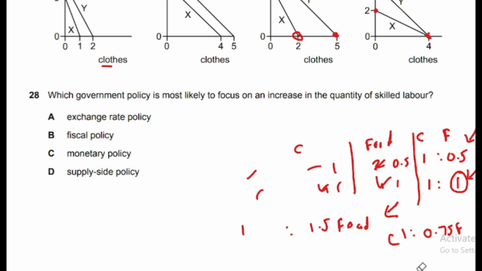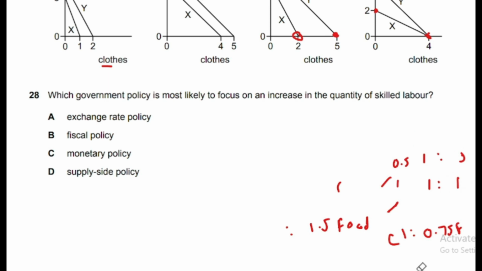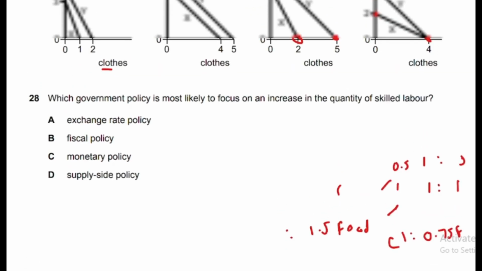So read question 28 first and then try to figure out the answer and listen to the logic later on. So I'm going to explain question number 28. Which government policy is most likely to focus on an increase in quantity of skilled labor?